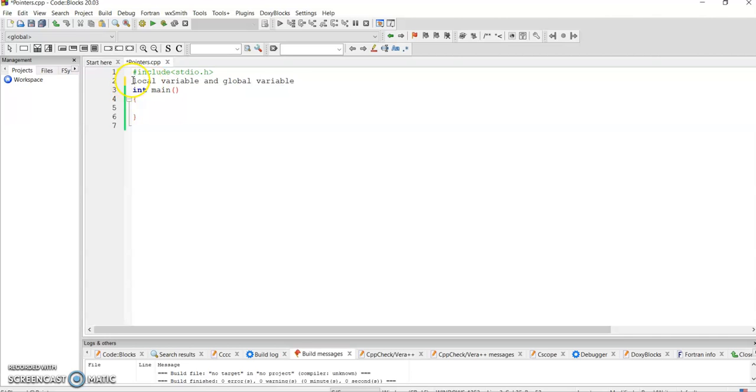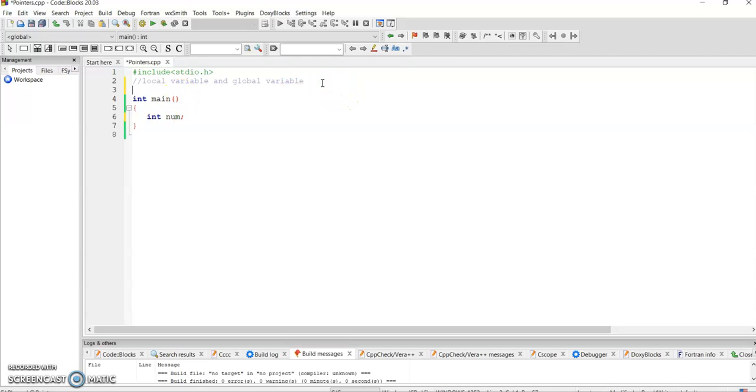So what do you mean by a local variable? What do you mean by a global variable? A local variable is a variable that is declared inside a function. If in the main function I declare one variable like num, this variable num will exist within the main function.